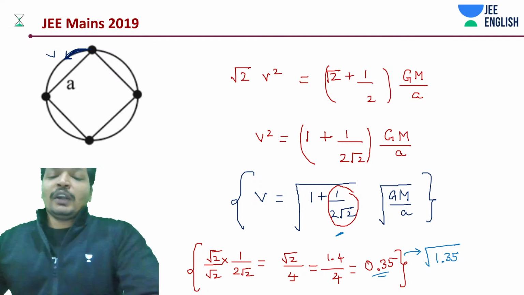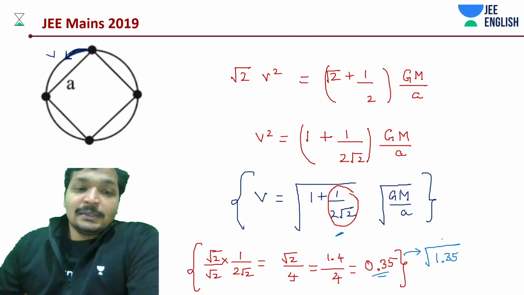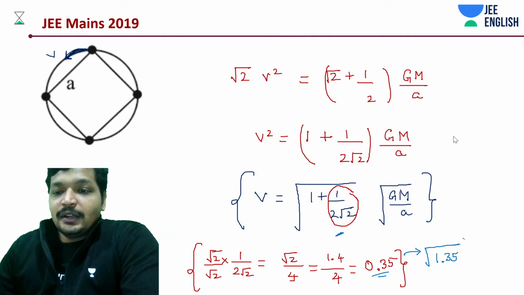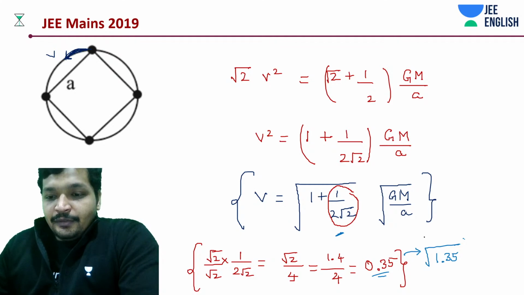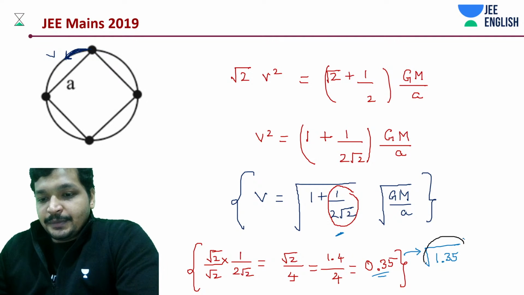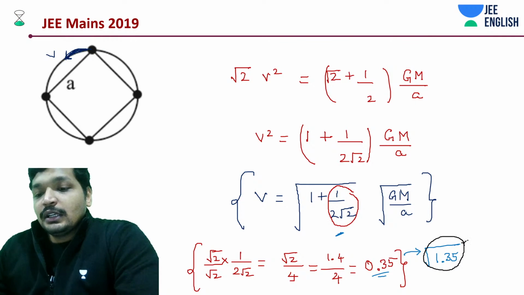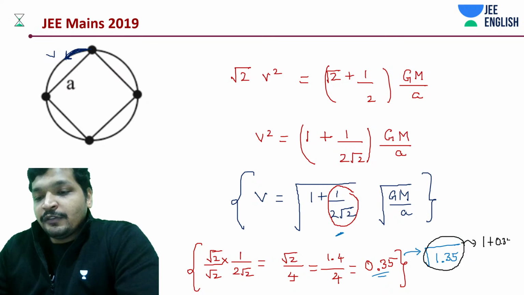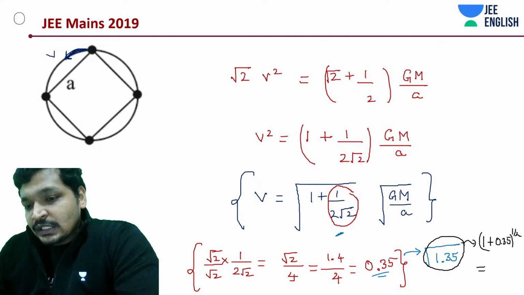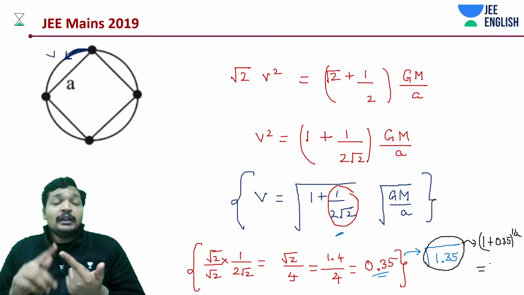Okay, so if you remember, we used to say this. In your exam you don't have a calculator. How do you do this? You just write it as 1 plus 0.35 whole to the power 1 by 2, which can be written through binomial approximation.